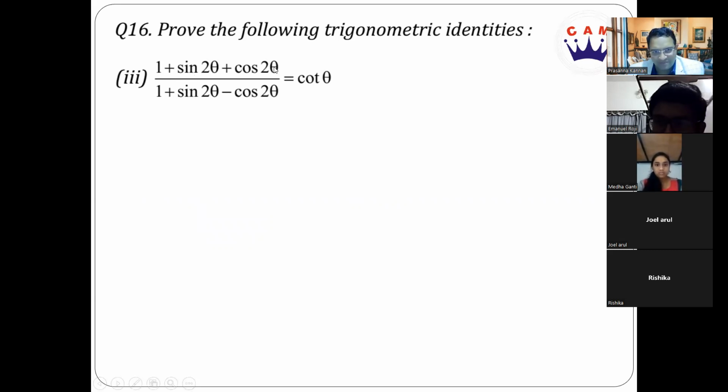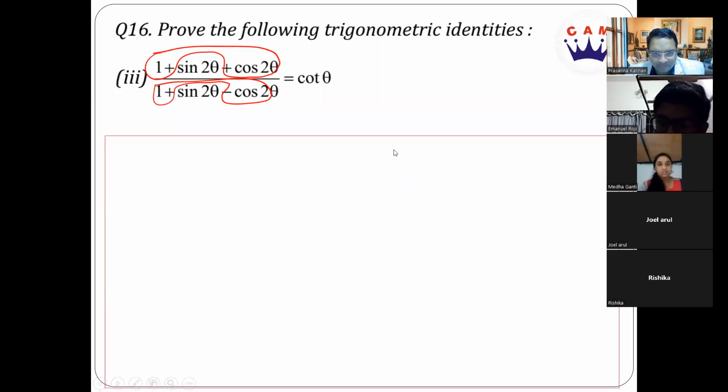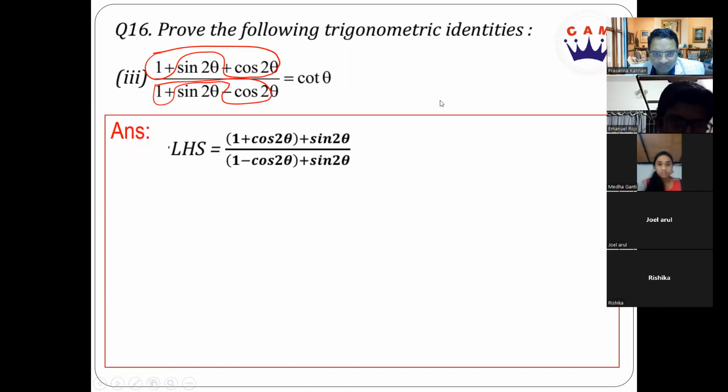1 plus sin 2 theta plus cos 2 theta divided by 1 plus sin 2 theta minus cos 2 theta is equal to cot theta. We need to prove this. Do one thing, just write these two terms together. That will help you. 1 plus cos 2 theta you write together, 1 minus cos 2 theta you write together.